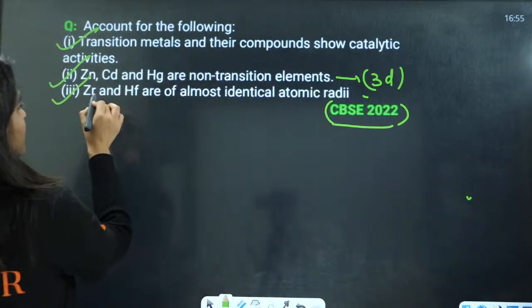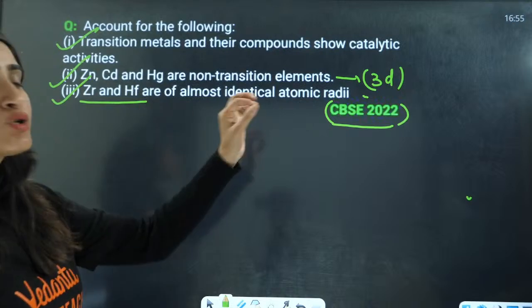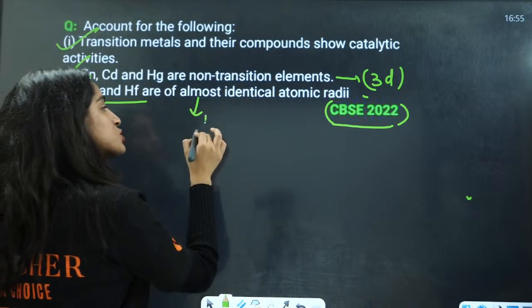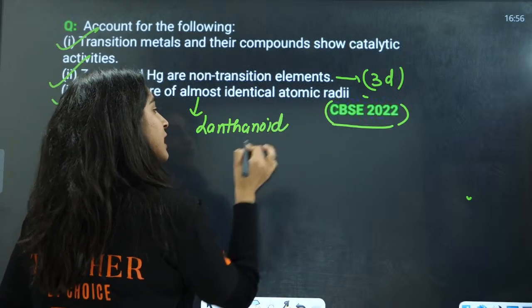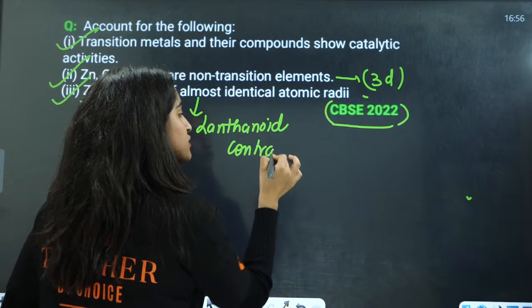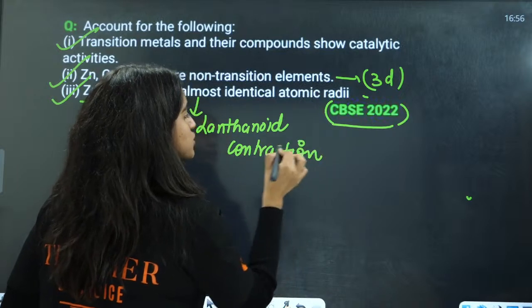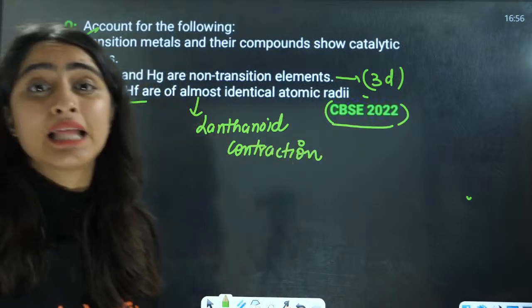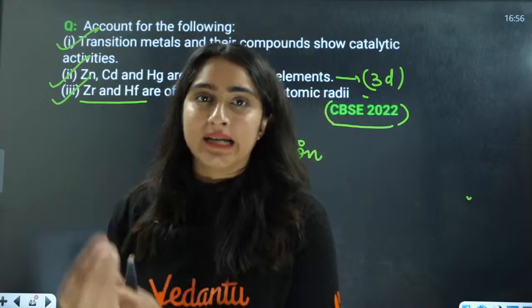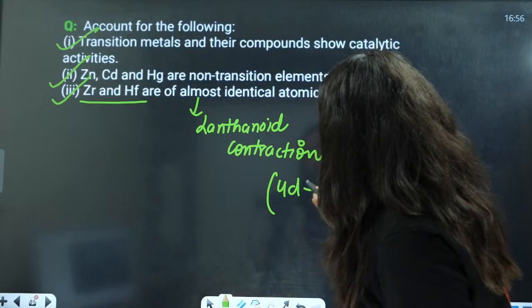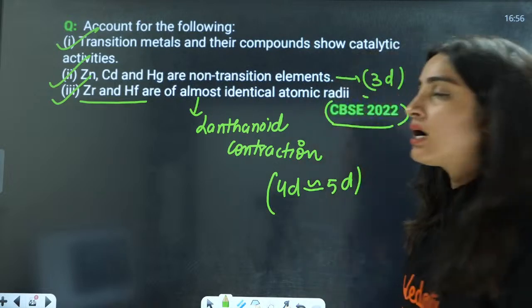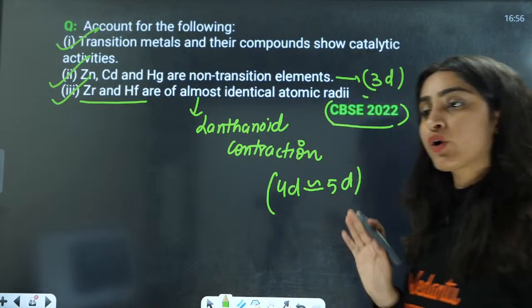Okay, next question: zirconium and hafnium have almost identical radii. This is because of lanthanoid contraction. They show similar radii. The orbitals of the 4d and 5d series have similar radii because of lanthanoid contraction.